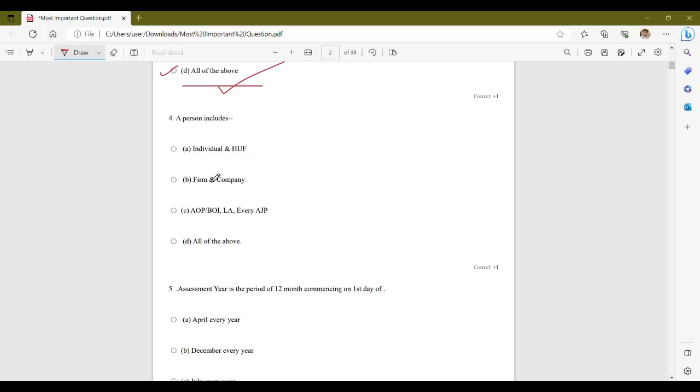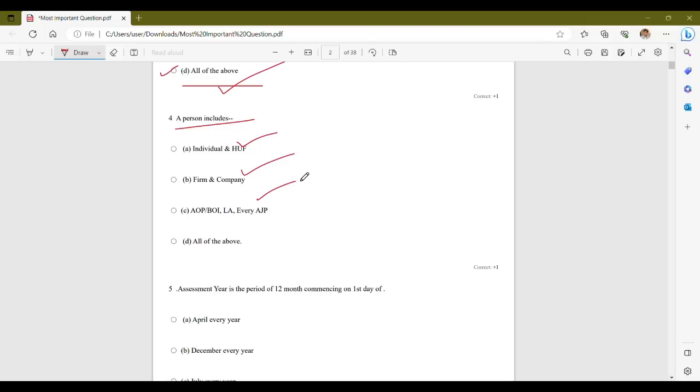Next question that we have is a person includes. Now under Income Tax Act, what does a person include? So as per the Income Tax Act, the term person includes an individual, an HUF, a firm and company, association of persons, AOP, BOI, and every artificial juridical person, AJP.